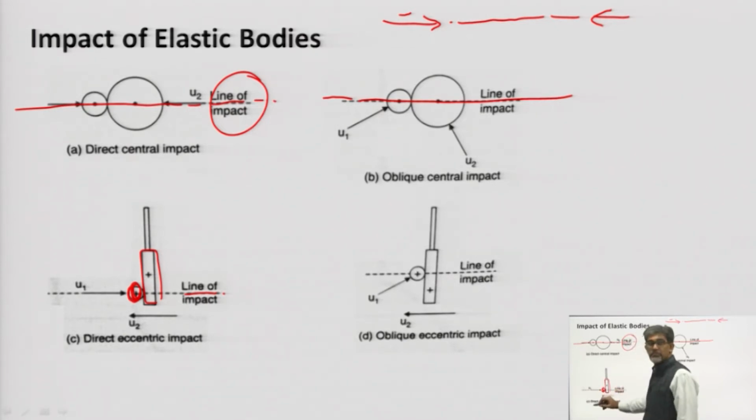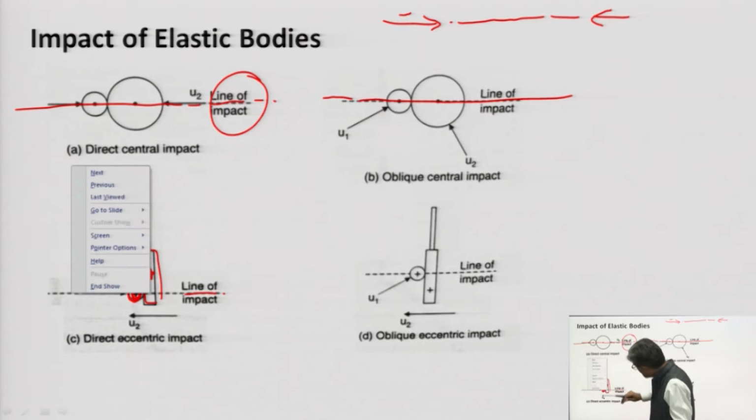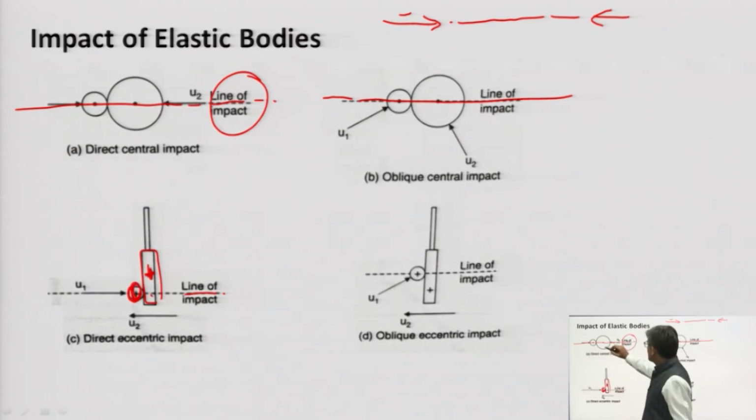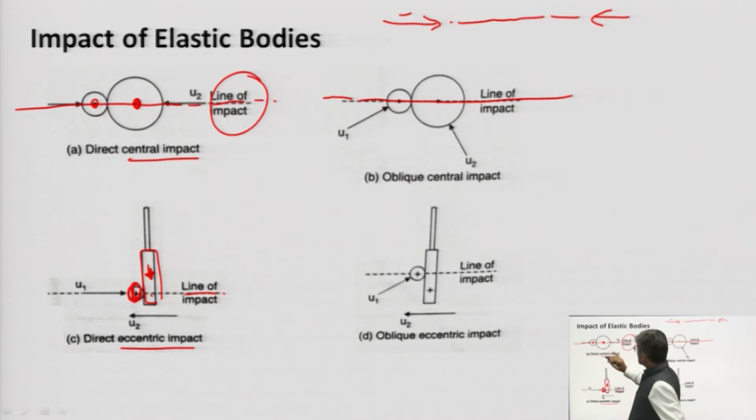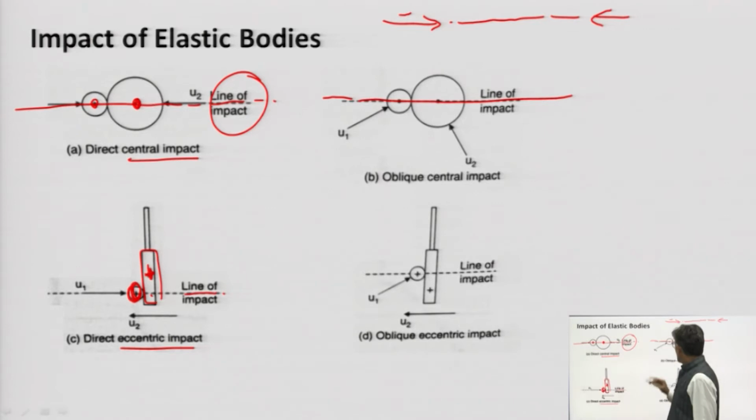But this impact is not central, it is eccentric, because the CG of this body is acting here, and the impact is here. In the other case, the CGs are coinciding with each other, so it is the central impact. This one is a direct impact, no problem, but it is eccentric.